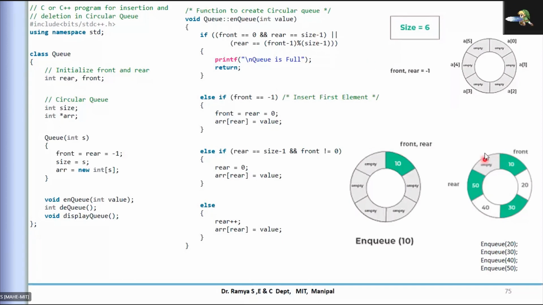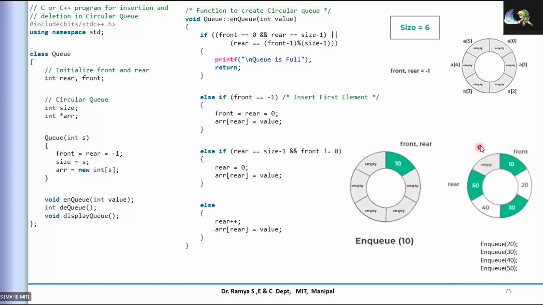So if I insert one more, the rear position would go beyond size minus 1, and this condition does not allow another NQ. Because at this point, if one more element were inserted, the queue is full until I do some DQ operations.